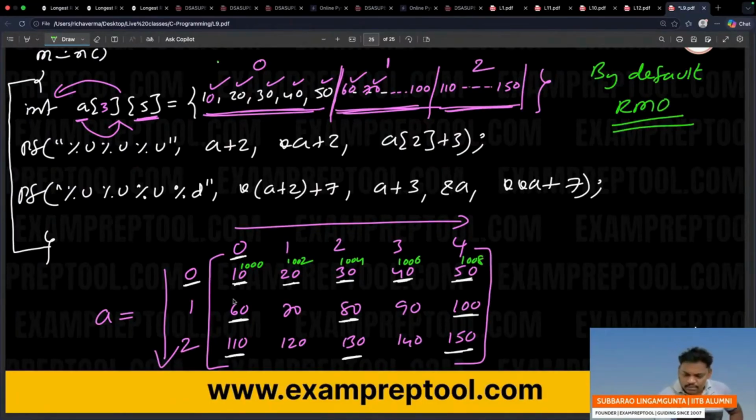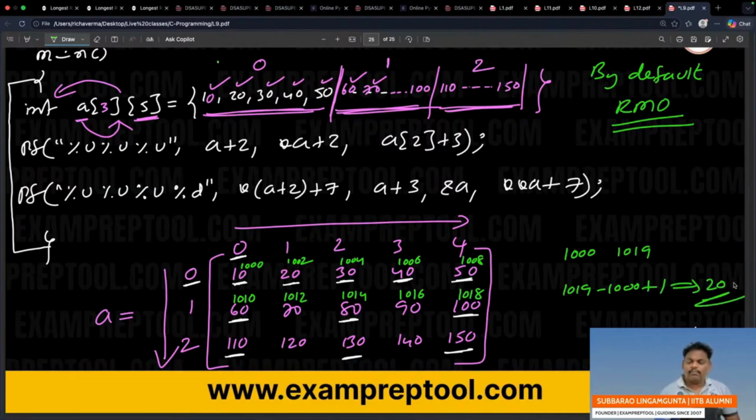So 1008, 1010, 1012, 1014, 1016, 1018. If you want, you can verify. Until now, 10 elements are over. Every element is 2 bytes. 10 into 2, 20 bytes of memory over. How, sir? First address is 1000, last address is 1019. 1019 minus 1000 plus 1, which is 20 bytes. Until now. So let's go further.